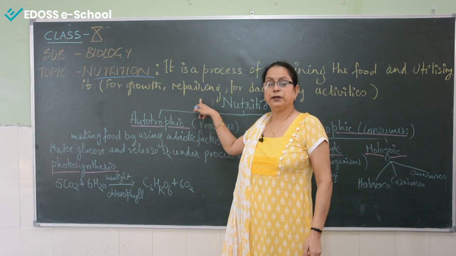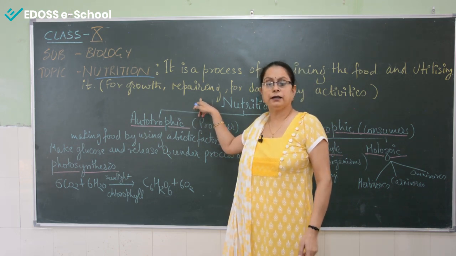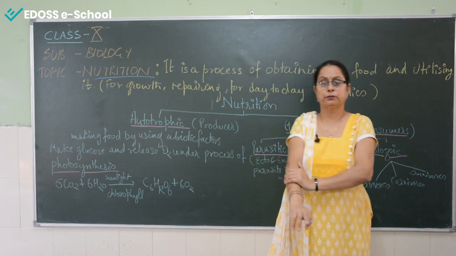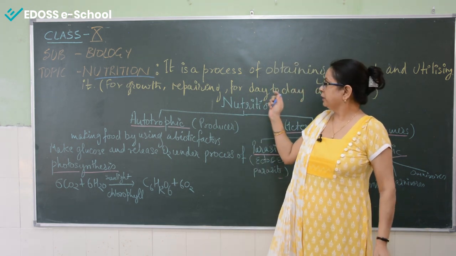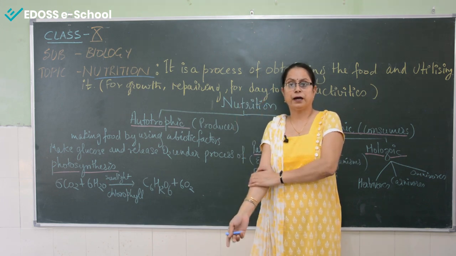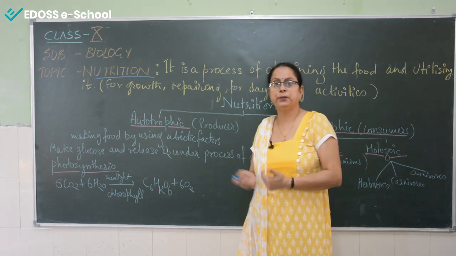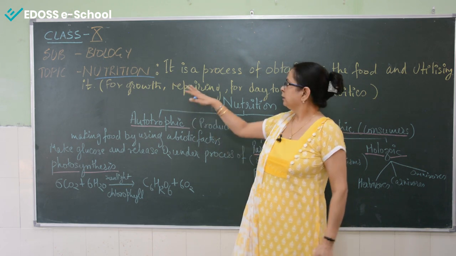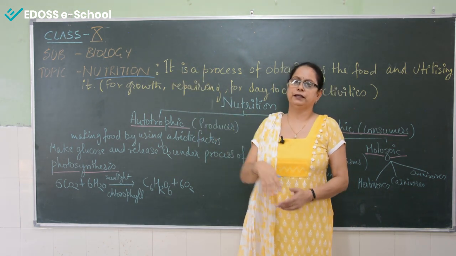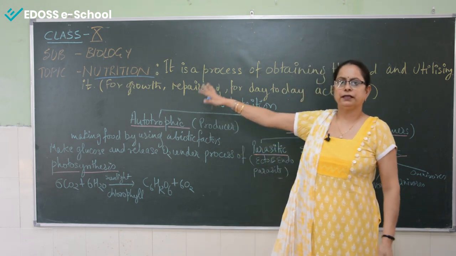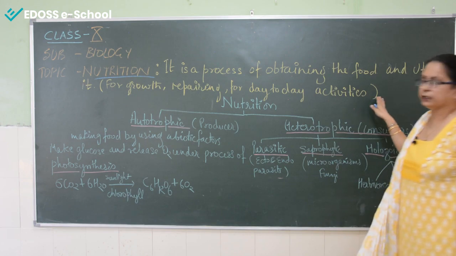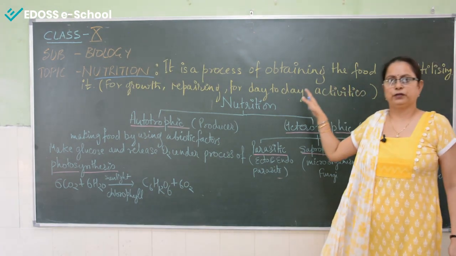Sometimes we get injured and break some parts of the body, or they get ruptured. So the ruptured part or damaged part or the wounds have to be repaired. How do they get repaired? By having the nutrition, and through the nutrition we get the energy, and everything depends on the energy. So this is required for growth, for repair, and for day-to-day activities. So it is very important.